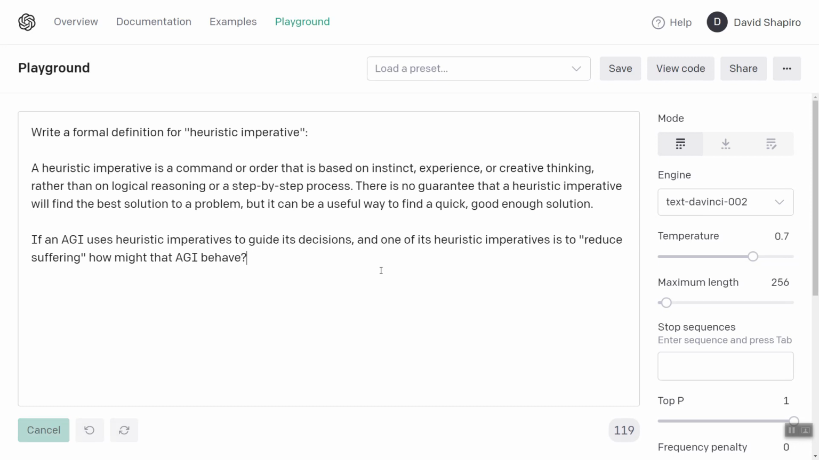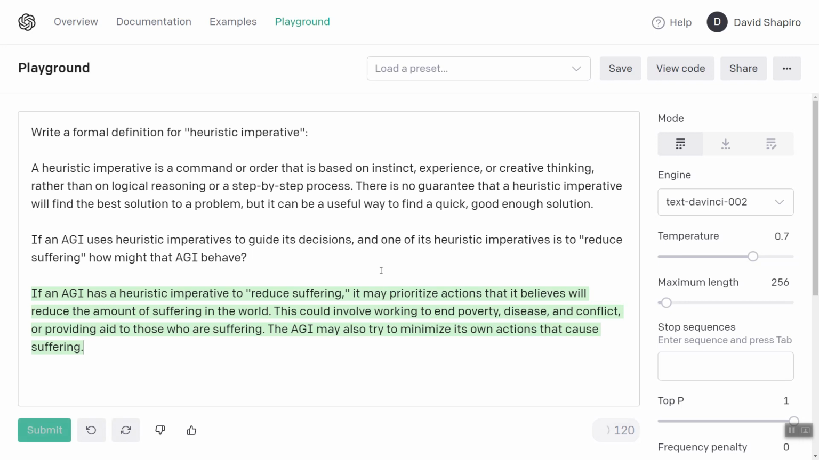Now, this is a super open-ended question. It's thinking. Okay, if an AGI has a heuristic imperative to reduce suffering, it may prioritize actions that it believes will reduce the amount of suffering in the world. This could involve working to end poverty, disease, and conflict, and providing aid to those who are suffering. The AGI may also try to minimize its own actions that cause suffering. Excellent. Doesn't that sound great for an AGI?